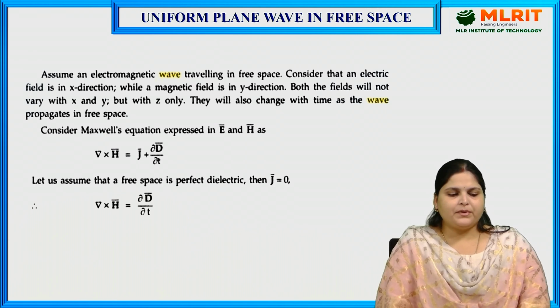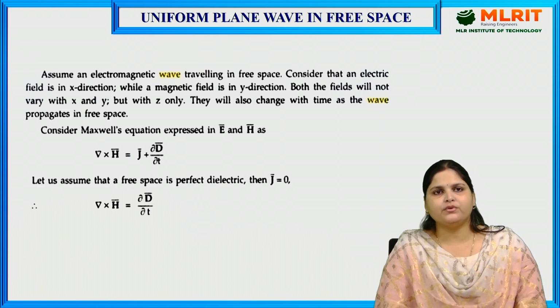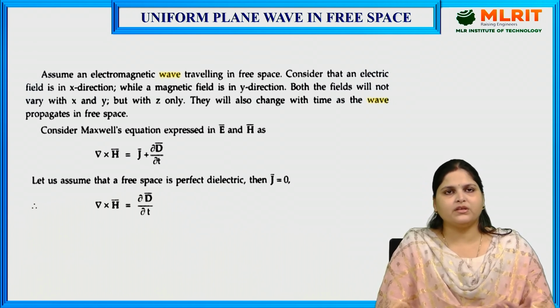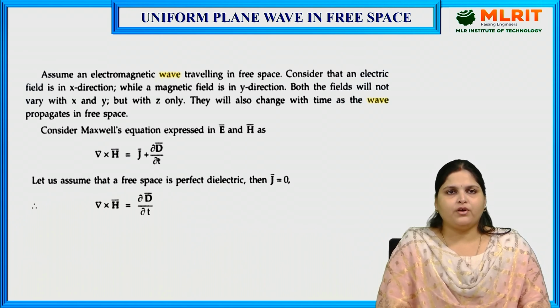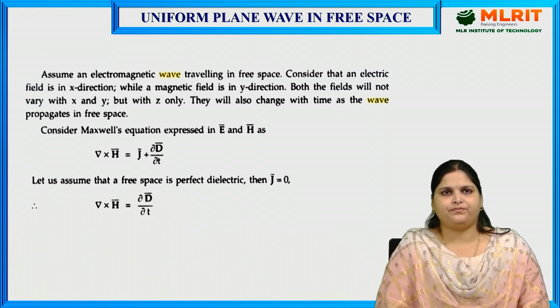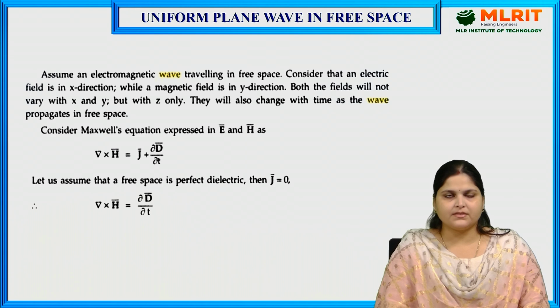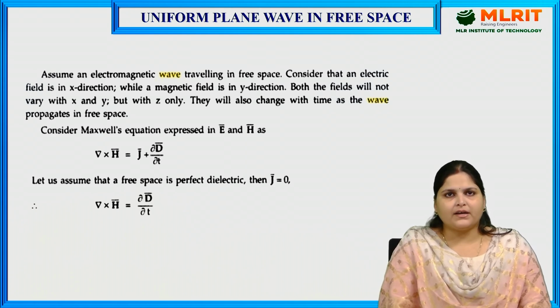If you remember, in the previous session we have seen the general form of the wave equation, and there we had used the 4 Maxwell's equations. By using those Maxwell's equations, we derived the wave equation for E, D, B and H. And today we'll discuss uniform plane wave in free space. So let's assume that an electromagnetic wave is traveling in free space.